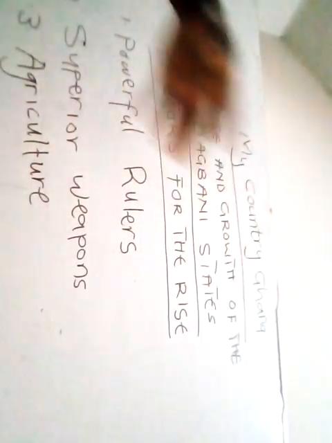Number one, powerful rulers. The Mole Dagbani states were blessed with powerful leaders like Tohajiye, Bewa, Zeri, Tohagu, Sitobu, and the rest. These leaders were able to fight and defeat the indigenous people they met on their arrival. Because of the powerful rulers, the states became powerful and there was a lot of rise in them.